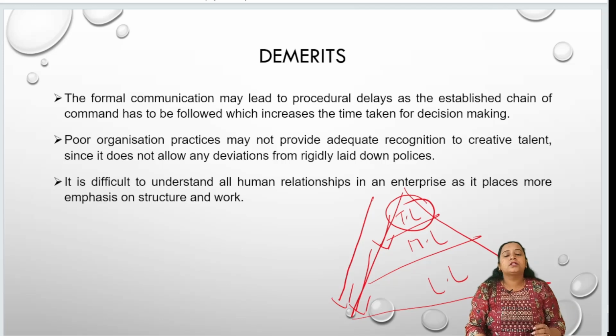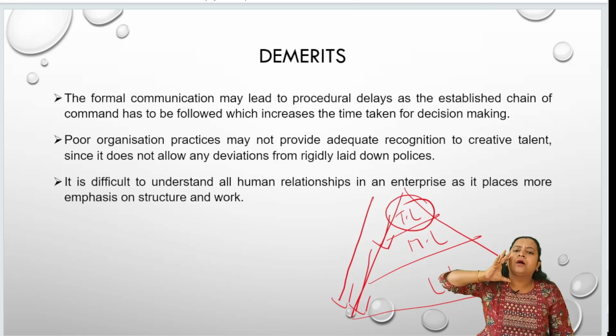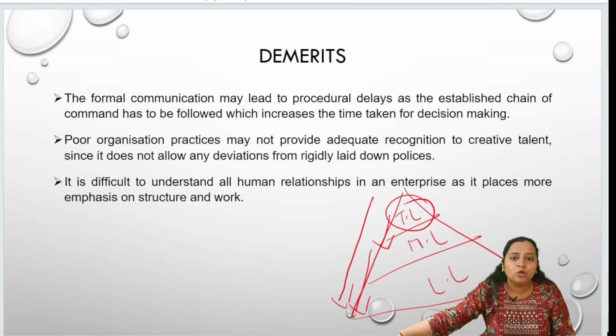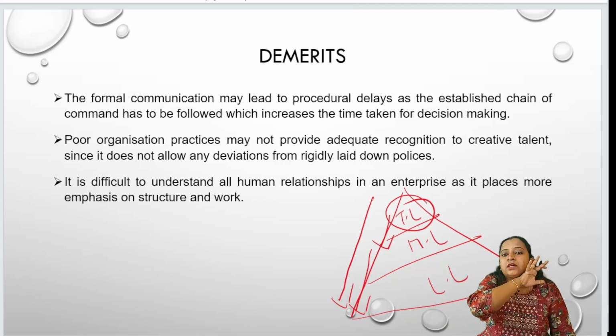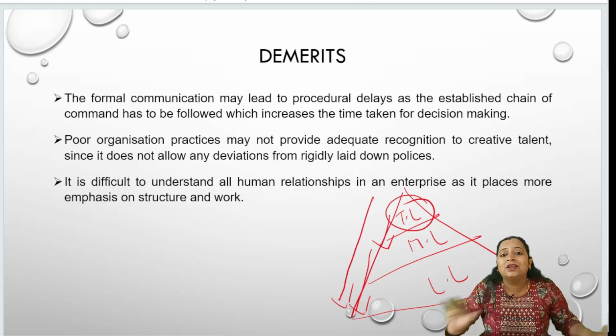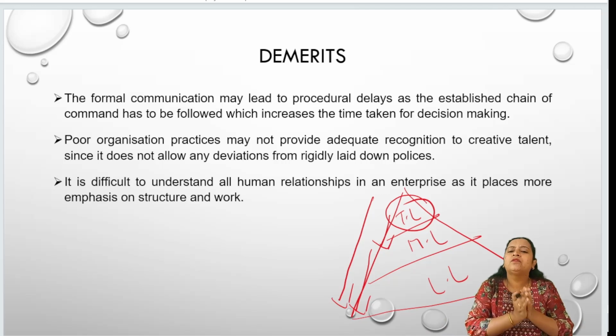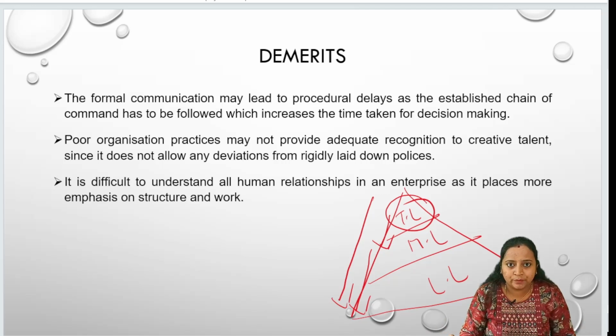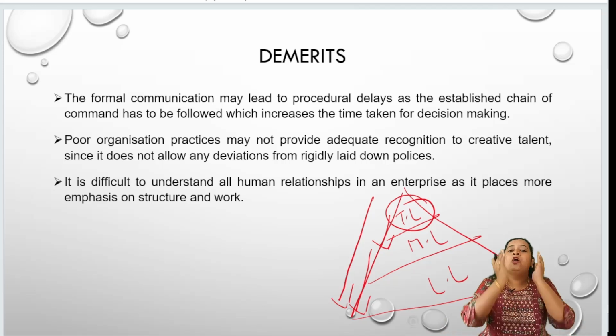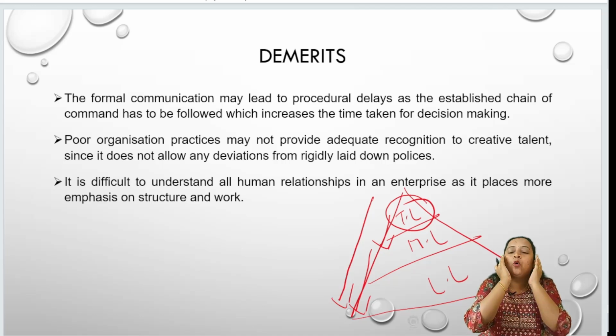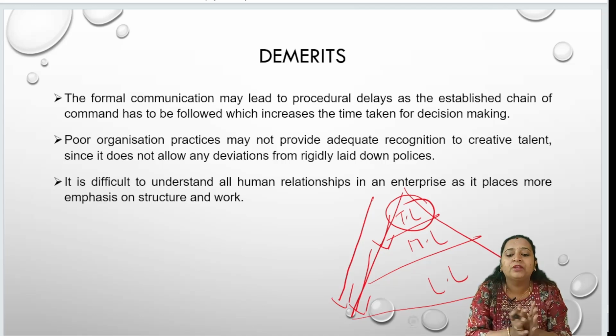It is difficult to understand all the human relationships. See here, in the formal organization, we are concentrating only on the structure, and it gives more emphasis on the work you have to perform in your organization. How you have to accomplish your task, that is our main motto. But we don't consider the human relationships, the social relationships, at all in your formal organization. We are not giving any opportunity for human relationships. So we are concentrating only on the work, on the activities you have to perform in the organization.